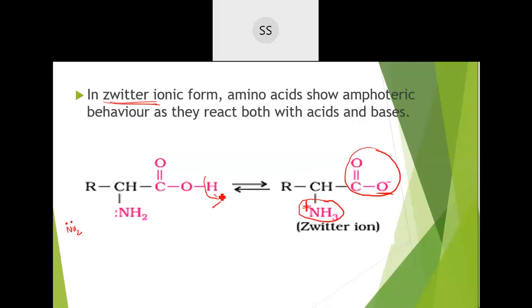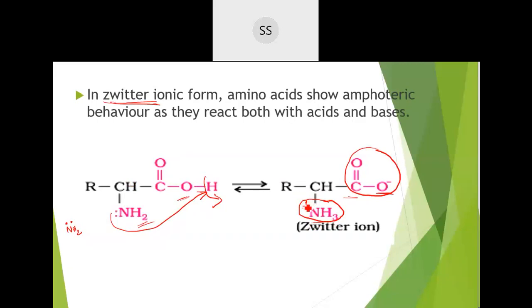We have here the amino acid group. So they lose one H plus ion during the reaction, and then this amine group, the NH2 group which has a lone pair of electrons, will take this H plus ion readily after it is lost. And then they get converted to this form. You see here NH3 positive form and COO minus form. So in this state they were found to exist rather than existing in the amino group and carboxylic acid form. So due to this reason they are existing in the crystalline solid form.